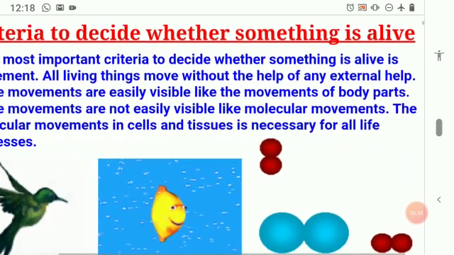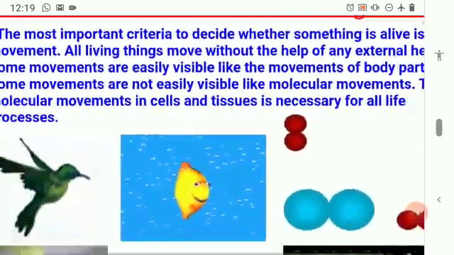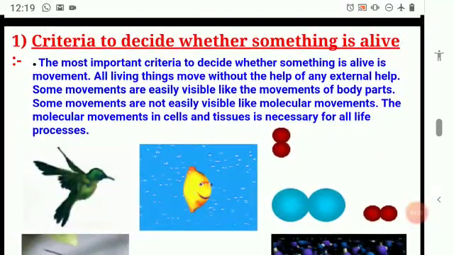I hope it's clear. So how will you know an organism is alive? By its movement. What are the two types of movements we are trying to speak of? Visible and invisible. What are the visible? We are able to see our own movement, body movement, a hand movement, a leg movement, everything. What is the one more we are trying to speak of? It is the invisible movement. What is the invisible movement? It is the molecular movement. So visible and invisible. Visible, body parts; invisible, molecular movements.